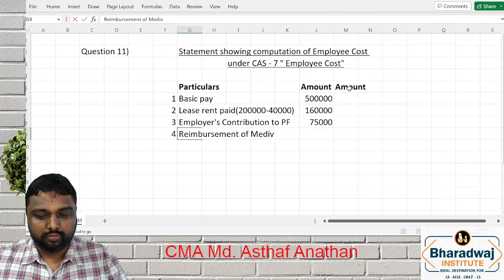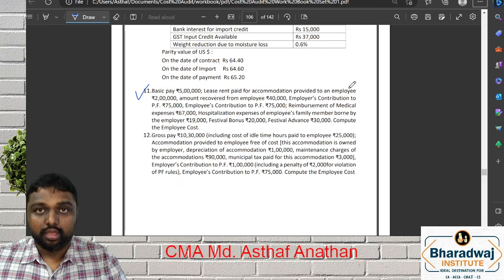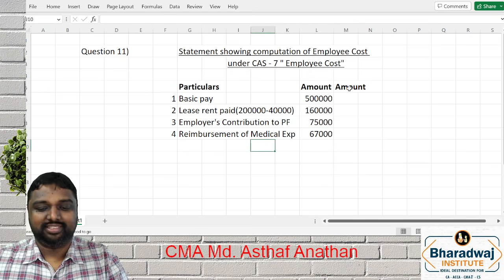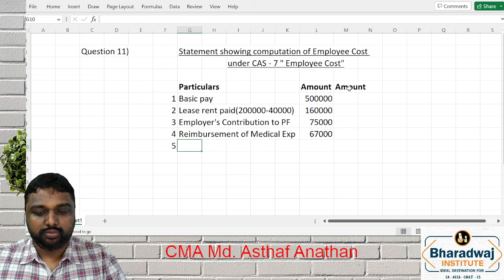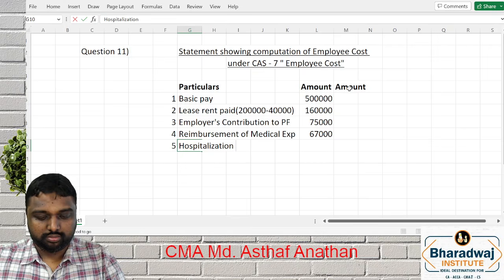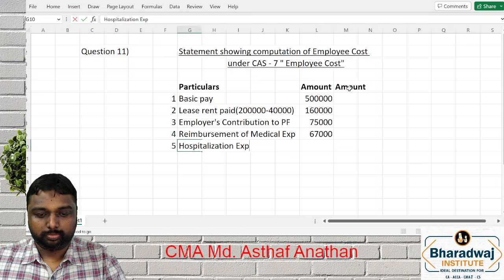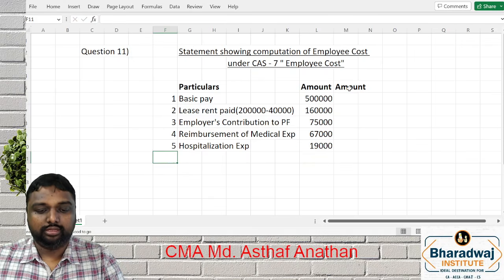Reimbursement of medical expense. What is the reimbursement of medical expense? 67,000. Hospitalization expense, 19,000.